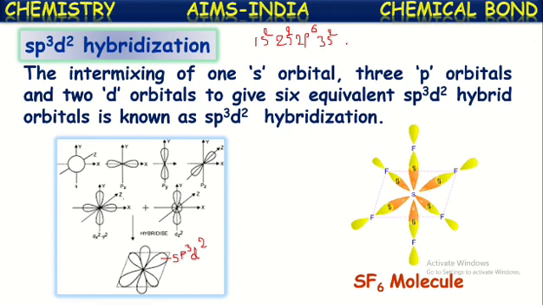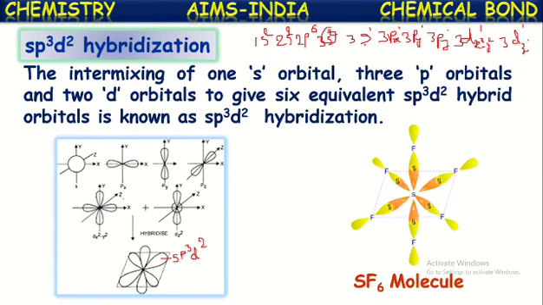But in the excited state, this sulfur will have the excited configuration, instead of 3s2, it becomes 3s1, 3px1, 3py1, 3pz1 and 3d x square minus y square 1 and 3d z square 1.